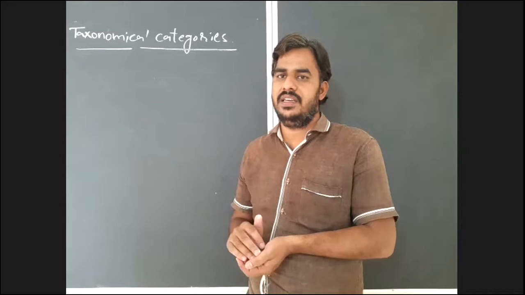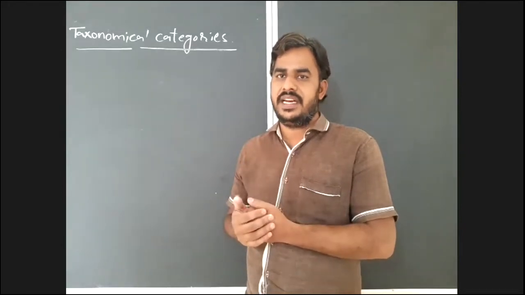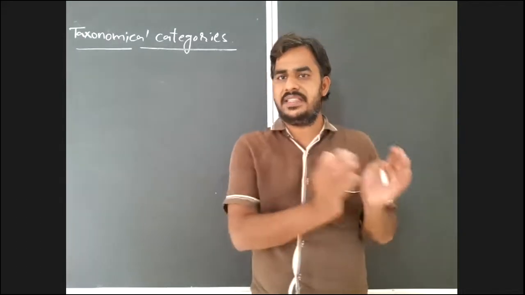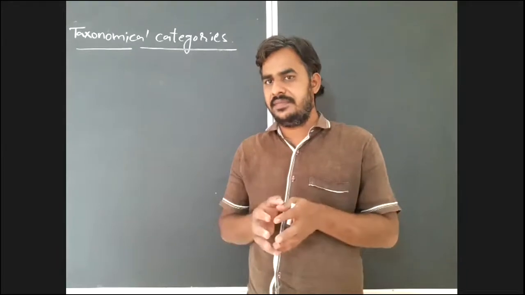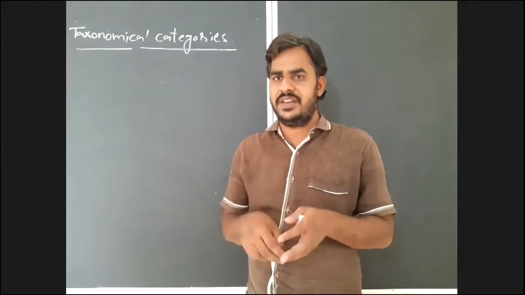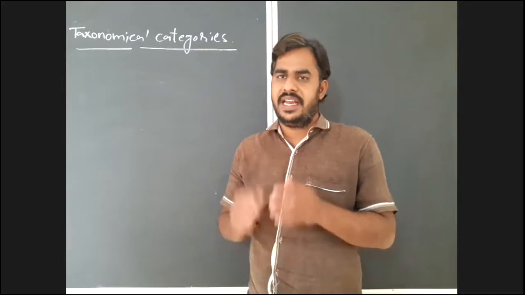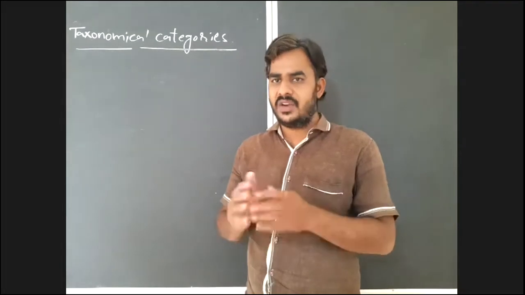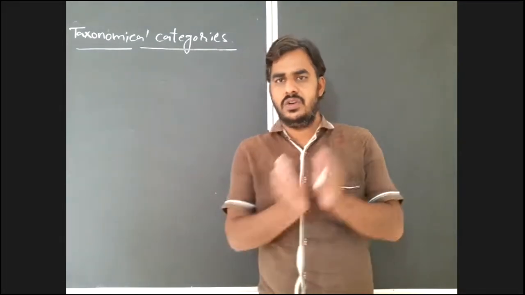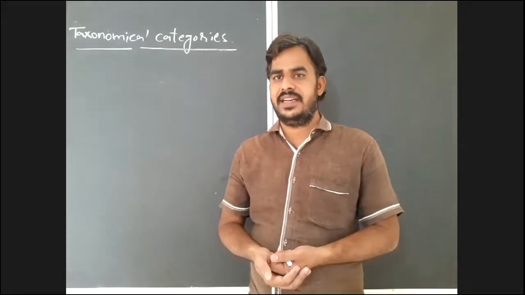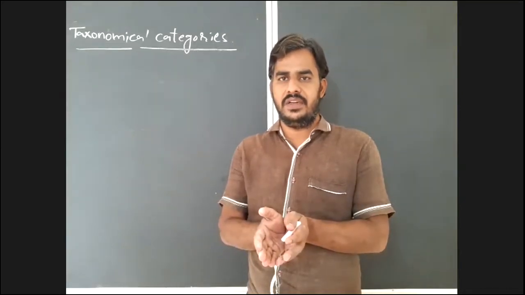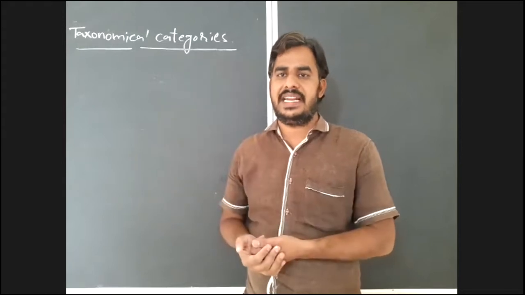For example, you will see kingdom. Kingdom is one category in the classification. So the organisms which possess similar characters will be kept in a kingdom. After that, in this kingdom, there are some variations in the organisms that belong to the same kingdom. Again, we will separate them based on their characters. Again, we require another category, group or unit to place those organisms. So like that, to classify the living organisms, we require some grouping units. Those grouping units are nothing but taxonomical categories.